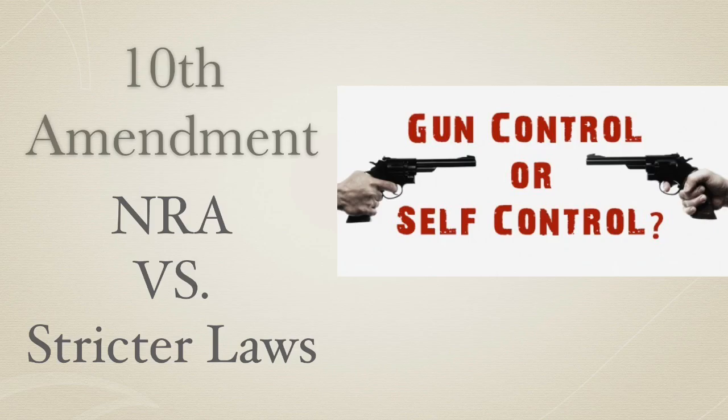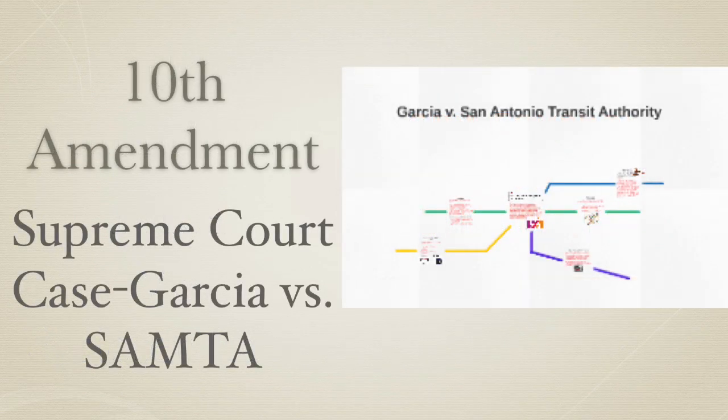My Supreme Court case is Garcia versus San Antonio Metropolitan Transit Authority, which involves the San Antonio Metropolitan Transit Authority and Joe Garcia from San Antonio, Texas in the early 1980s.